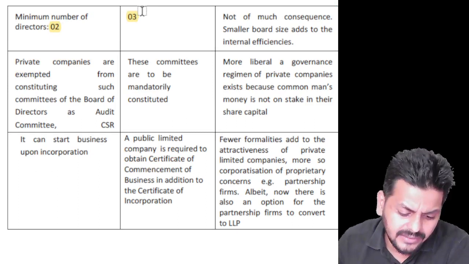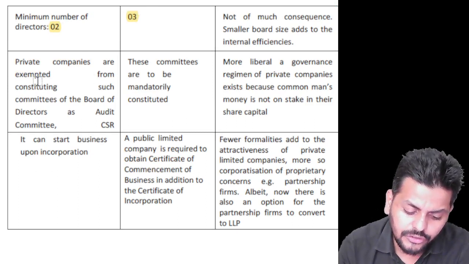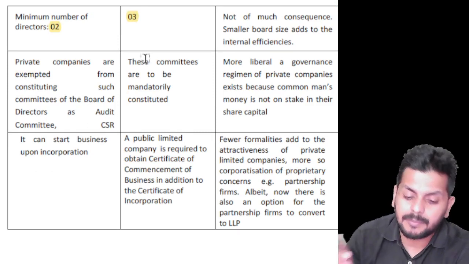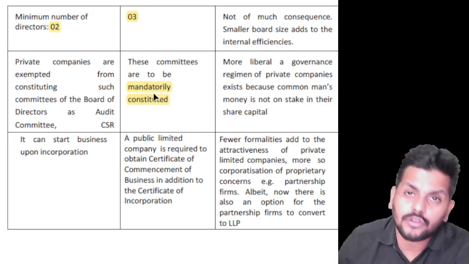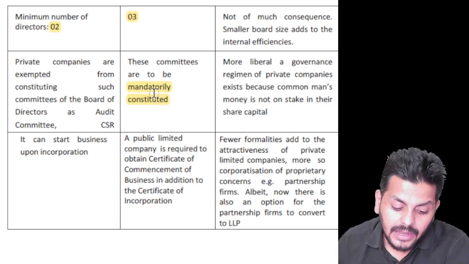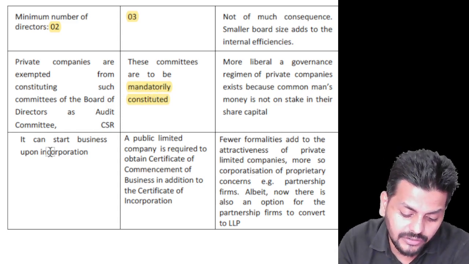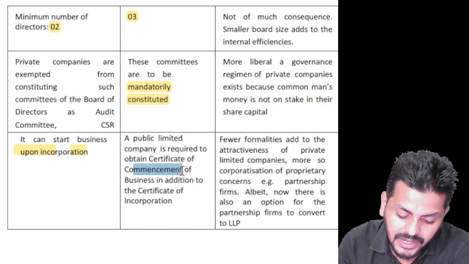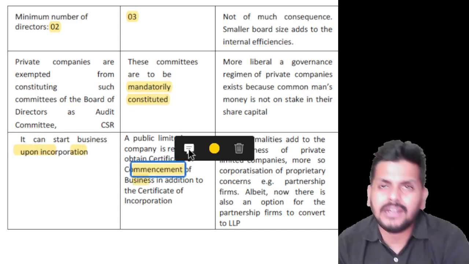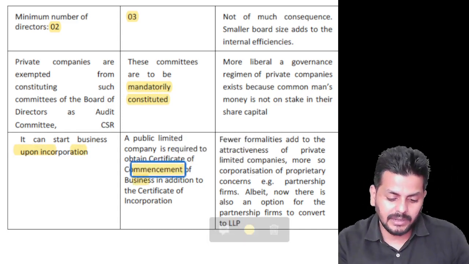Private companies are exempted from constituting certain committees like the audit committee, CSR committee, and all that. But public companies have to mandatorily constitute them, because you're taking public money. And a private company can start upon incorporation just like that, but here you have to get a certificate of commencement of business. It's an additional step which was not there earlier but has been brought in now.